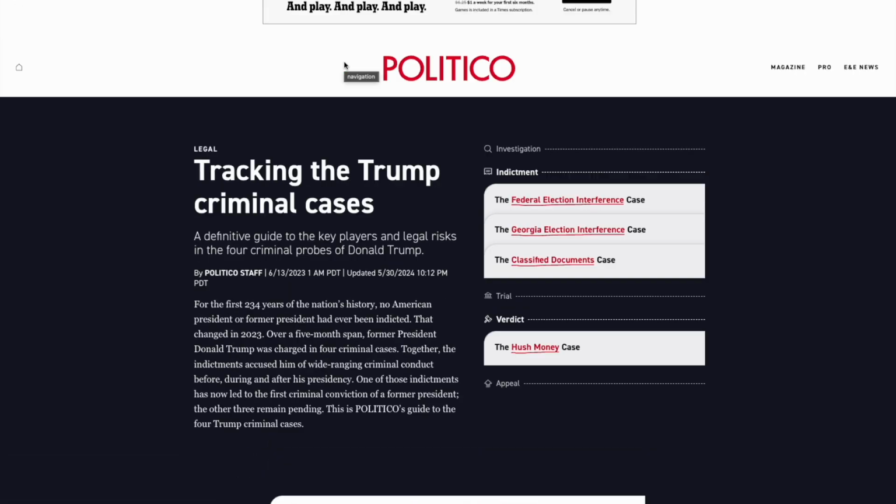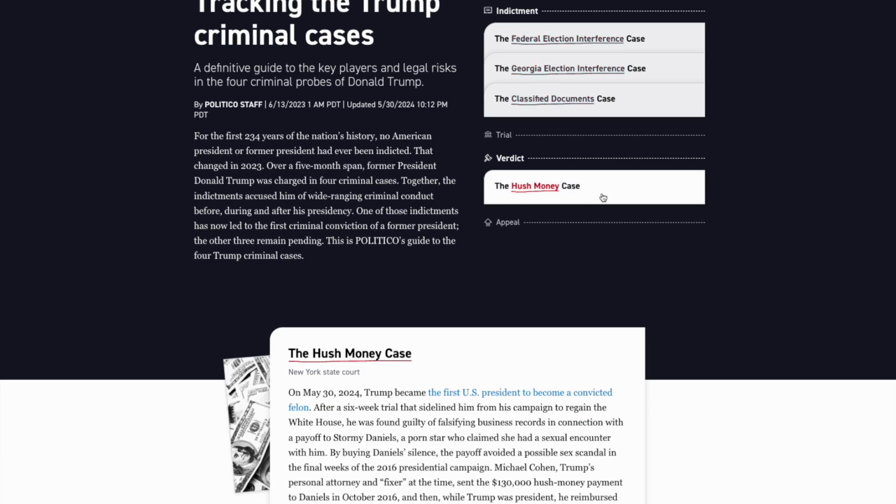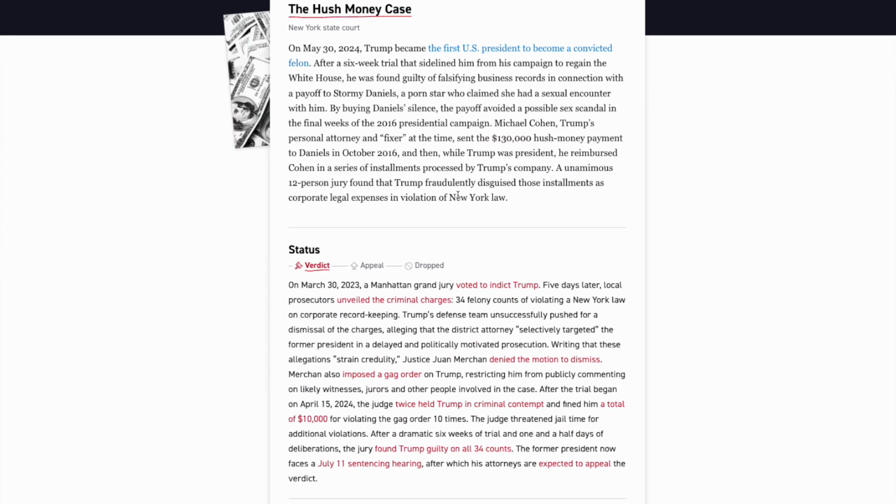Going back to this case, if you're not aware, this is one of the many cases that Trump is currently facing. These three are the cases that are currently in the indictment stage, as Politico very well lays out. The classified documents case is probably the most serious one, but it is in Florida with a jury that's most likely going to be kind to Donald Trump. We're going to get more into these different cases in other videos, but today we're talking about the hush money case, the case that has given Donald Trump this new status.